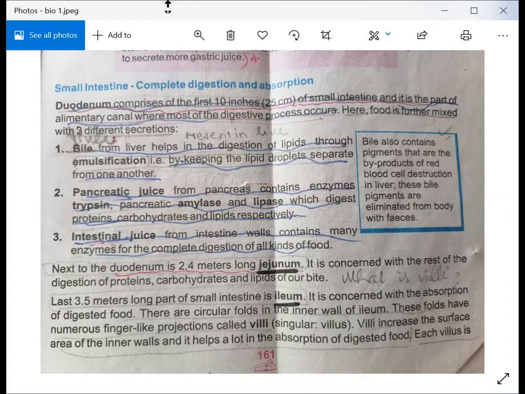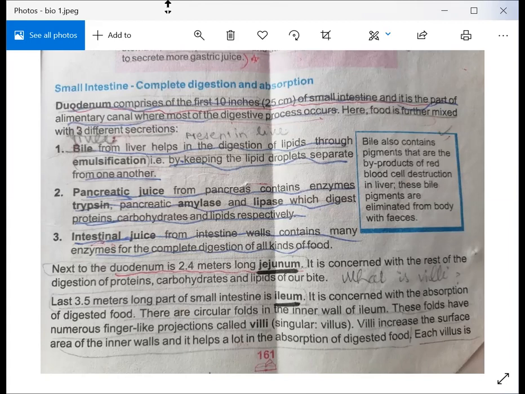After that, another fluid enters the digestive food, called intestinal juice. Intestinal juice from the intestinal walls contains many enzymes for complete digestion of all kinds of food. I hope you are understanding. You must understand that the small intestine consists of three main parts: duodenum, jejunum, and ileum. The duodenum is the early part of the small intestine.